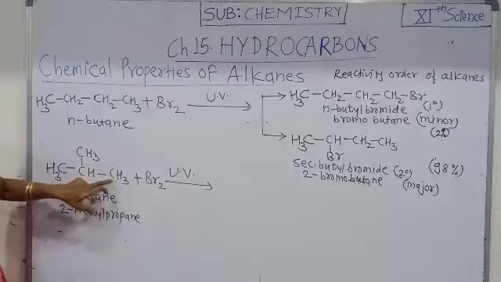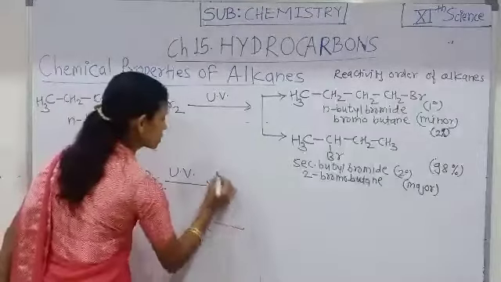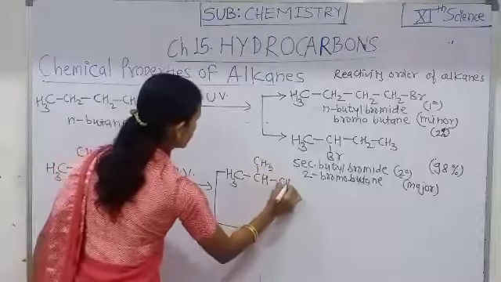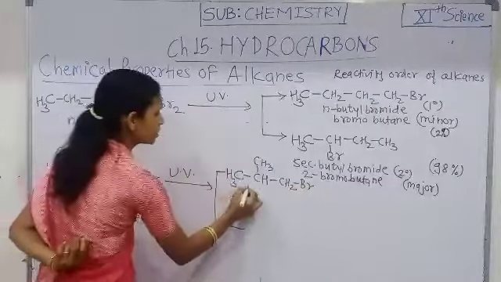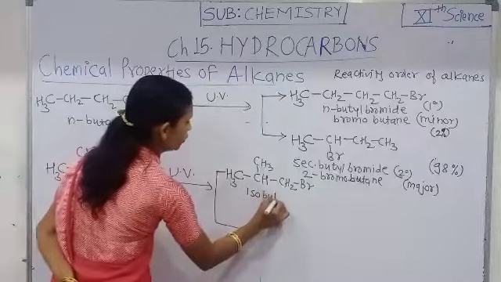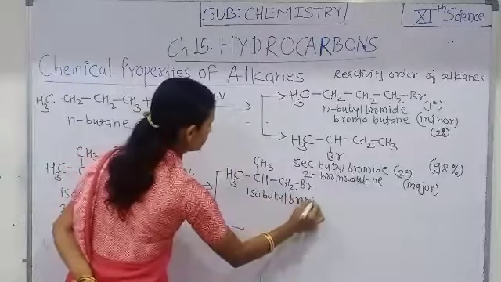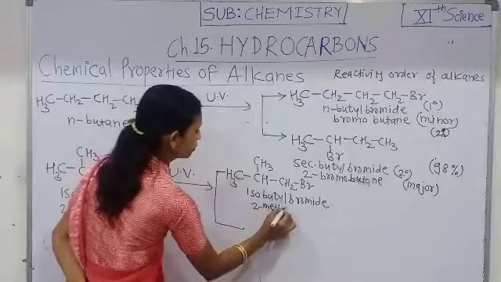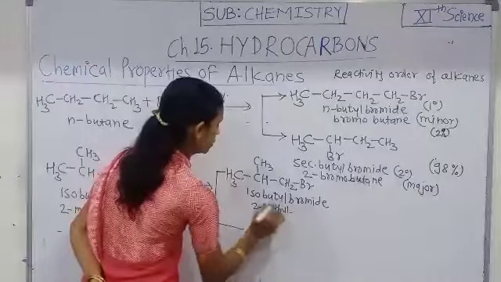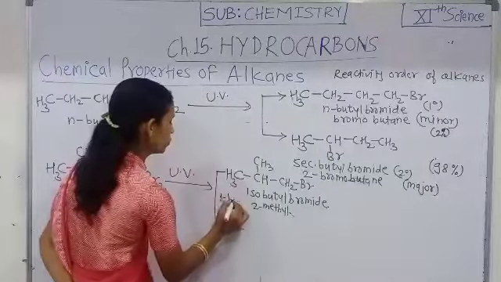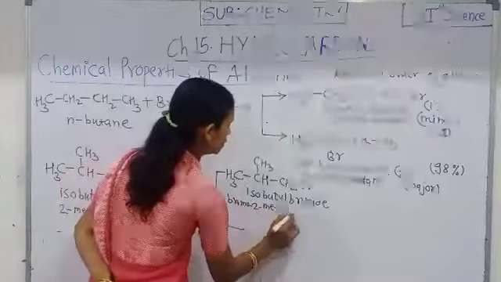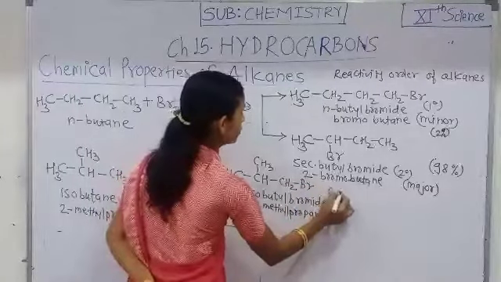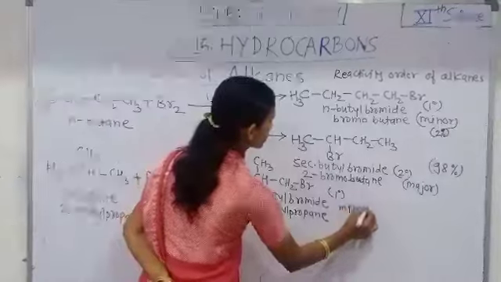That is replacement of H of a primary carbon atom, which gives a primary alkyl halide, that is (CH3)2CHCH2Br, that is isobutyl bromide, or 1-bromo-2-methylpropane, which is a primary alkyl halide and a minor product.